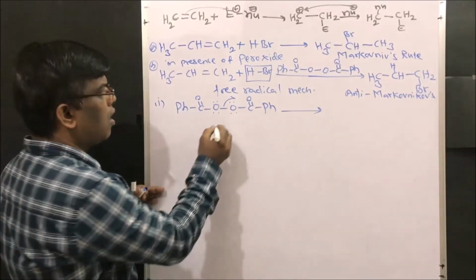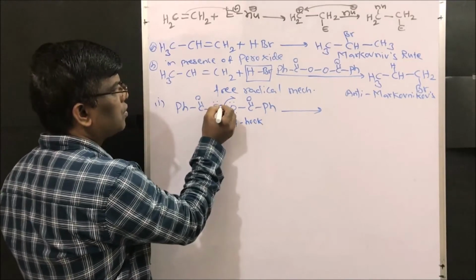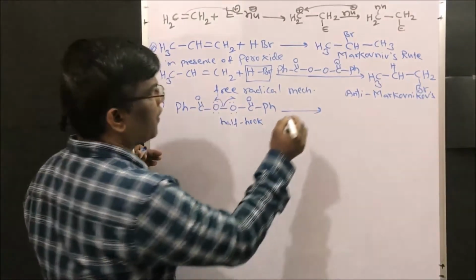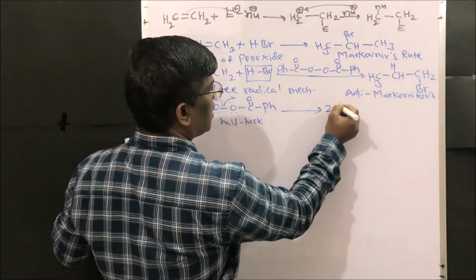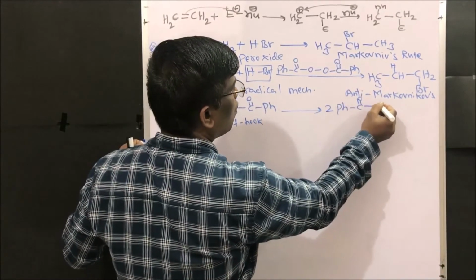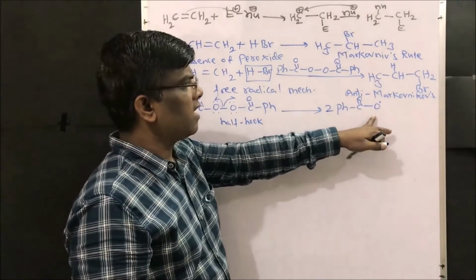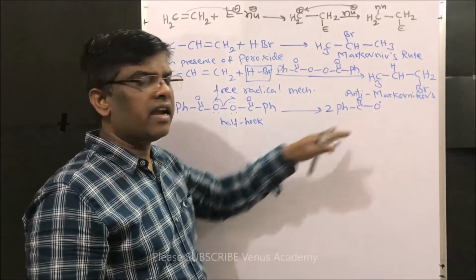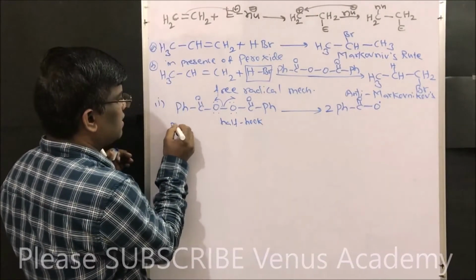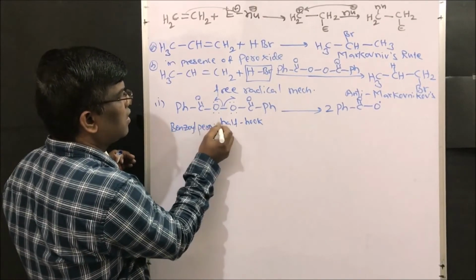With half-headed arrows on both sides. It gives free radicals of this, the benzoyl free radical, phenyl COO. This is benzoyl peroxide.